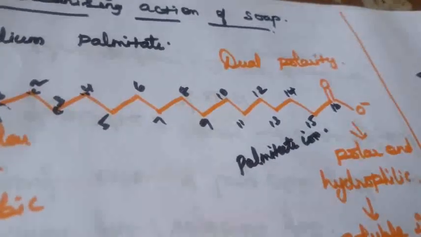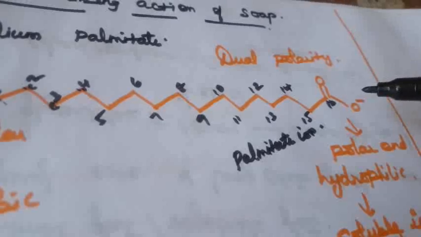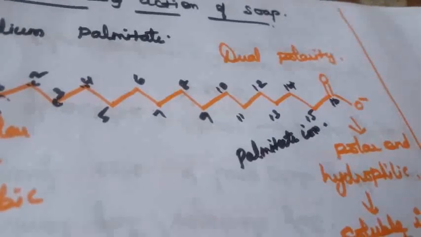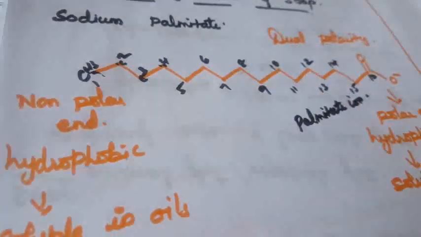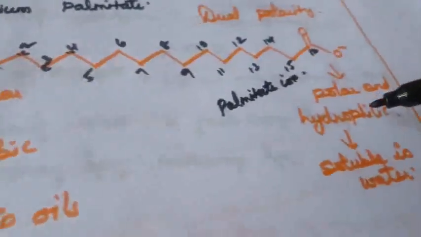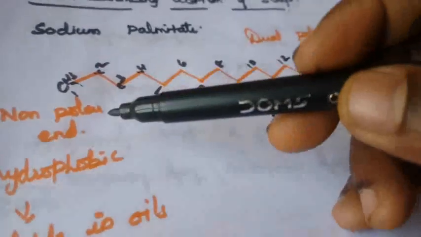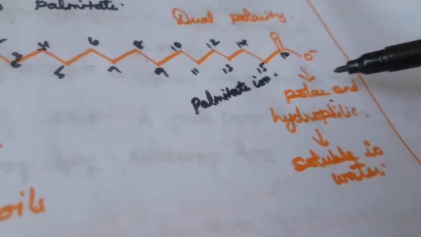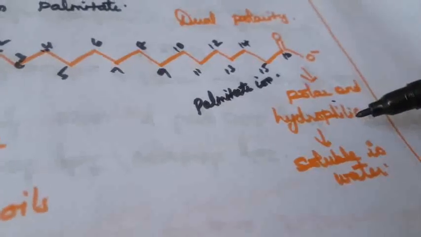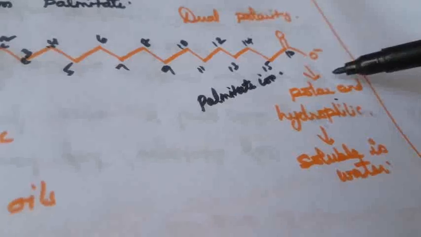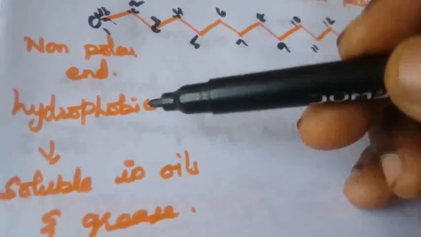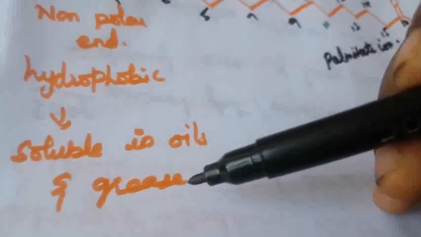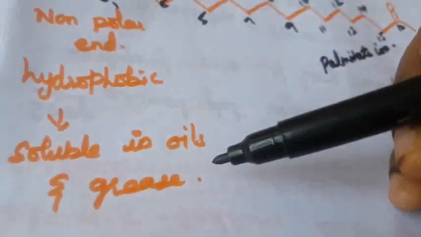The palmitate ion has dual polarity. What is meant by dual polarity? One end is called the polar end and the other end is called the non-polar end. The polar end is soluble in water and the non-polar end is insoluble in water. The polar end, COOH, is hydrophilic in nature. What is meant by hydrophilic? Attraction towards water, so it is soluble in water. But the non-polar end is hydrophobic in nature, insoluble in water, and soluble in oil and grease.